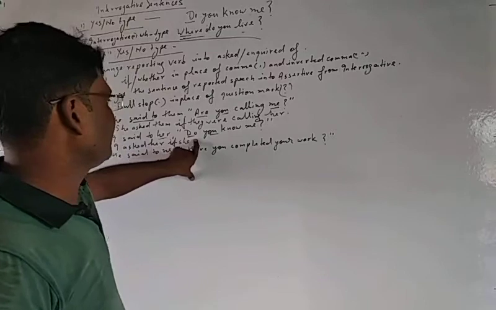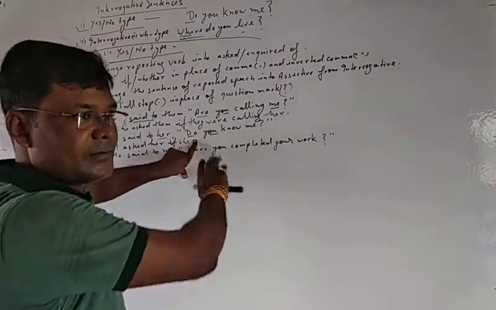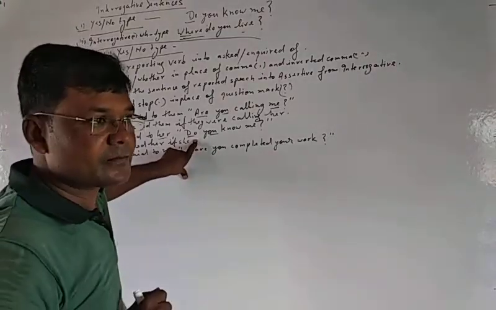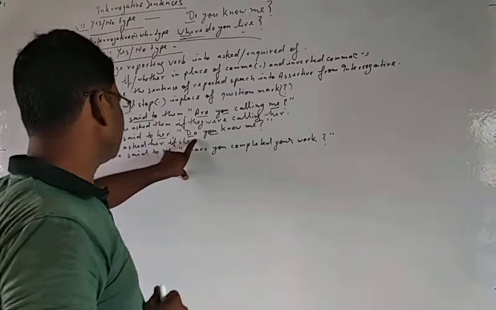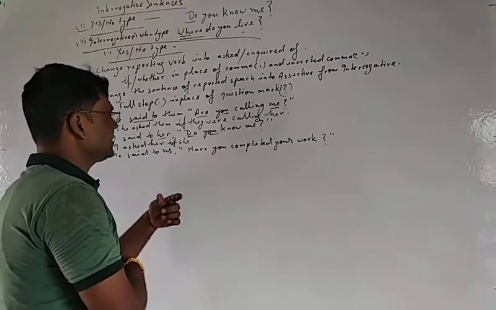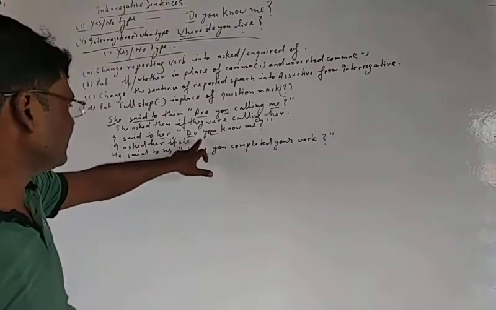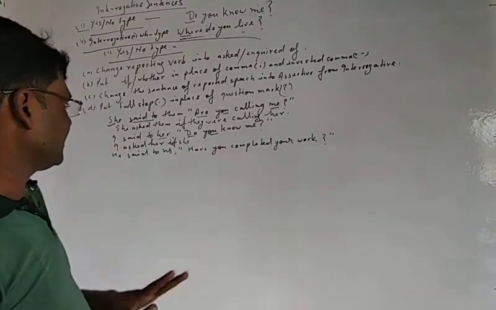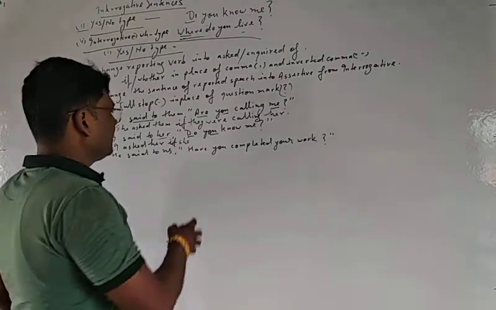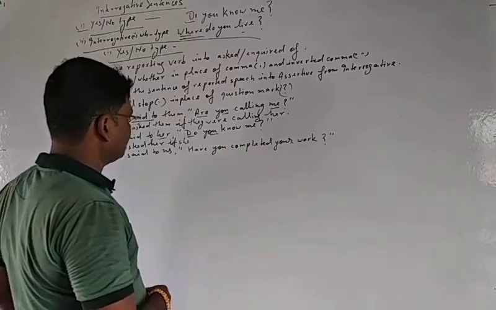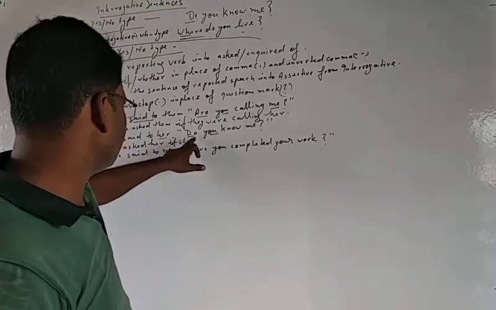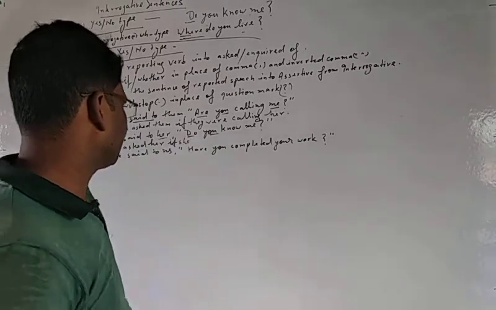In present indefinite tense, it will be changed into an assertive sentence, an affirmative sentence. An affirmative sentence does not use any helping verb.